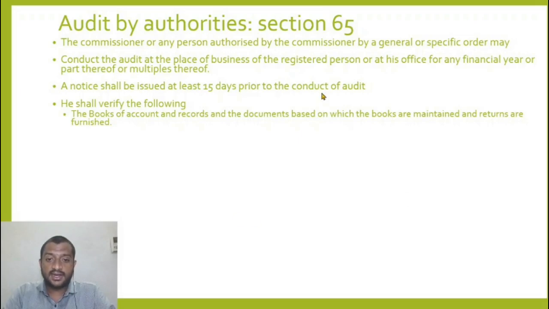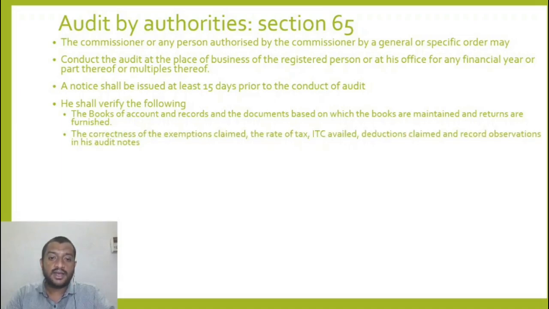The books of accounts and records and the documents based on which books are maintained and returns are furnished. The correctness of exemptions claimed, rate of tax, ITC availed, deductions claimed, and record the observations in the audit notes. So what will he verify? The basic things. If you are going for an audit, what will you check? The books of accounts and records will be checked. How will I know whether the books and accounts are correct? Documents evidencing the books will give me the correctness of the books of accounts. So I will look at the books of accounts and records and the documents evidencing the correctness of these.